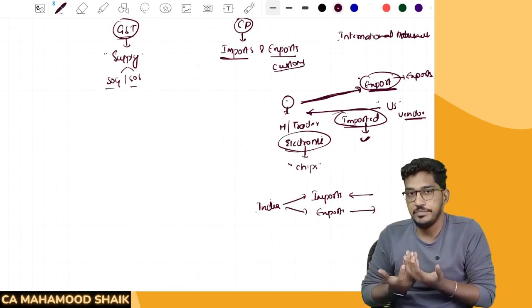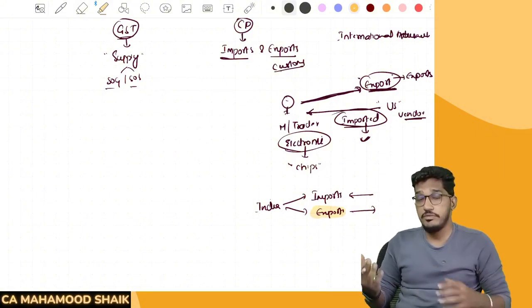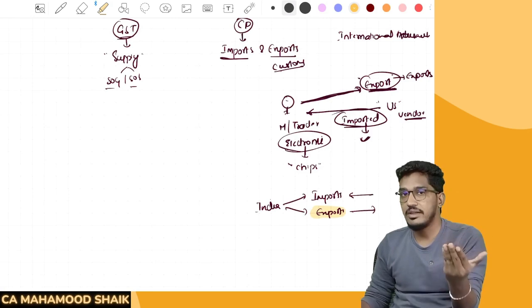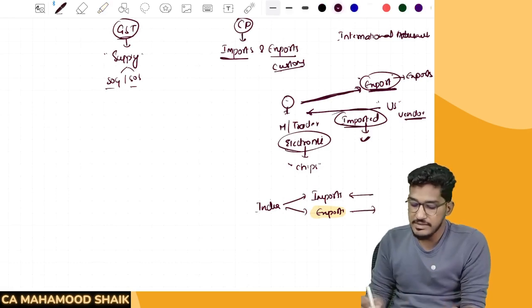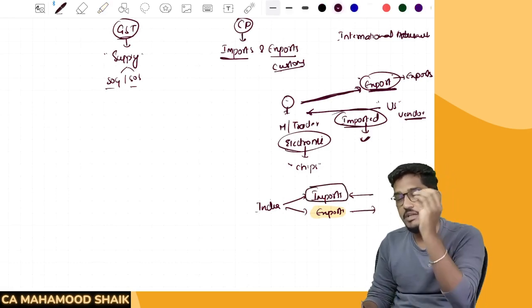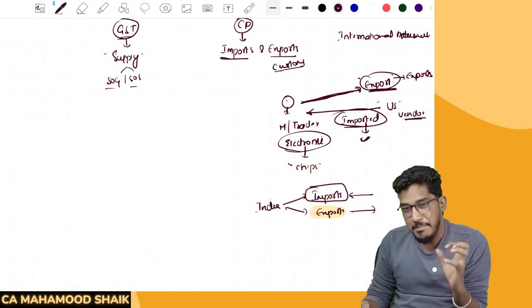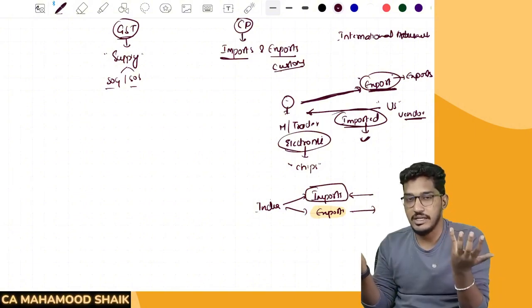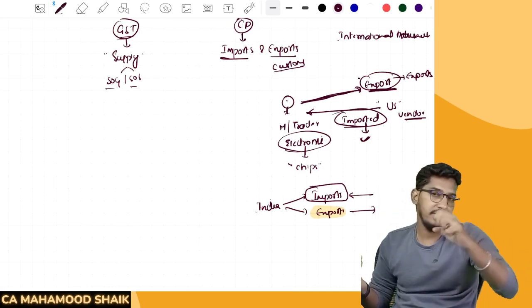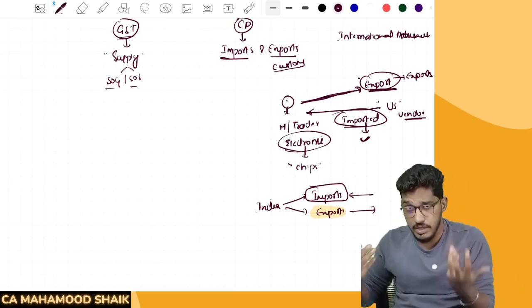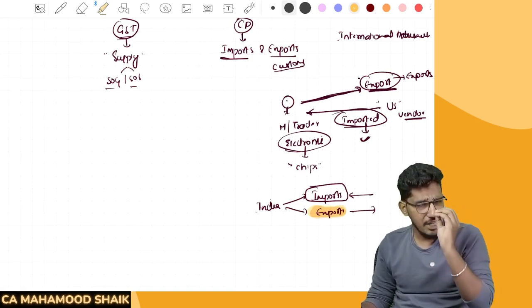A country will always get benefited because of exports. If you are able to export goods from your country to other countries, it will add up to your foreign exchange reserves. But when a country is importing more, it will lead to a deficit in foreign exchange, and it will have a bad impact on the currency of that country. So if a country is importing more than exporting, that will not be a favorable condition. But what is encouraging for the country? If the country is doing more and more exports, that will definitely be very prosperous for that country.